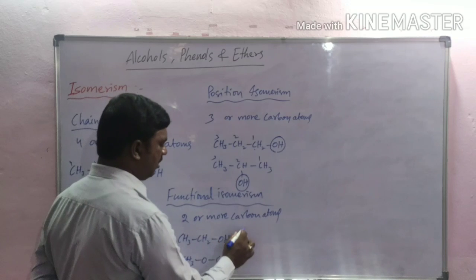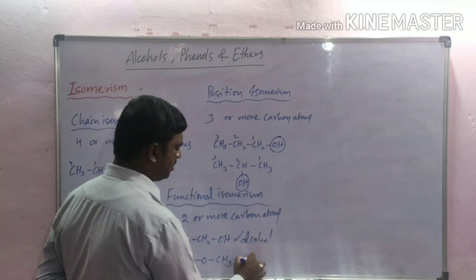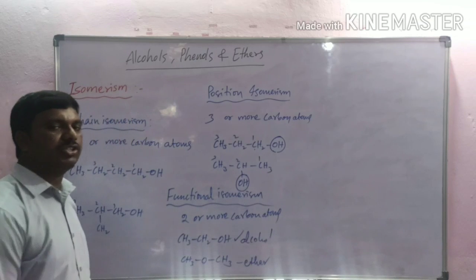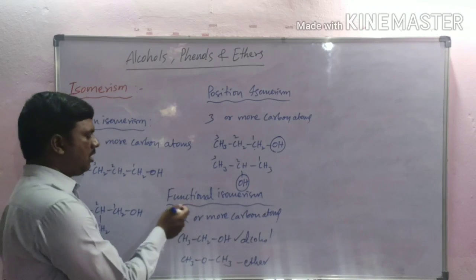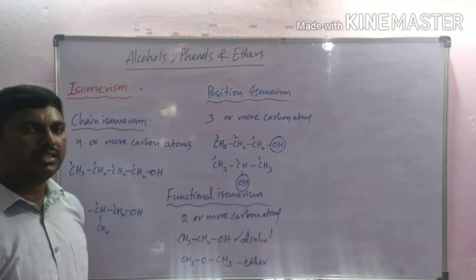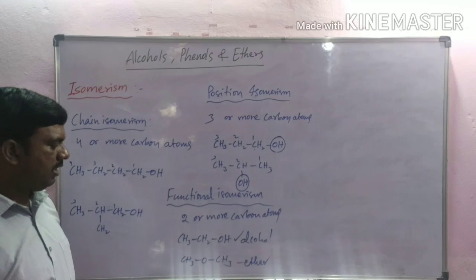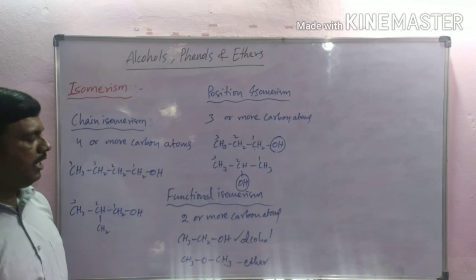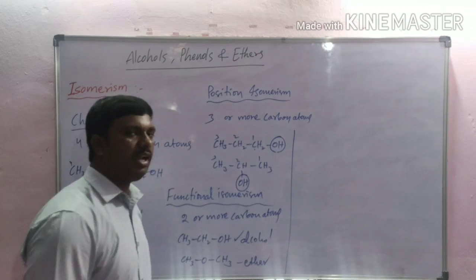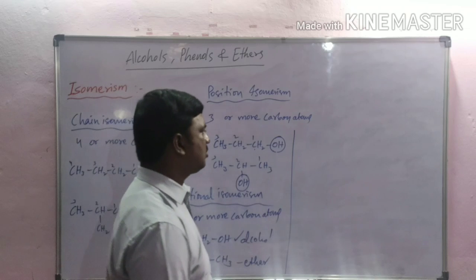This is alcohol, and this is ether. Isomers that differ in the functional group are called functional isomers. Alcohols are always functional isomers of ethers. And next, besides structural isomerism, alcohols also show optical isomerism.